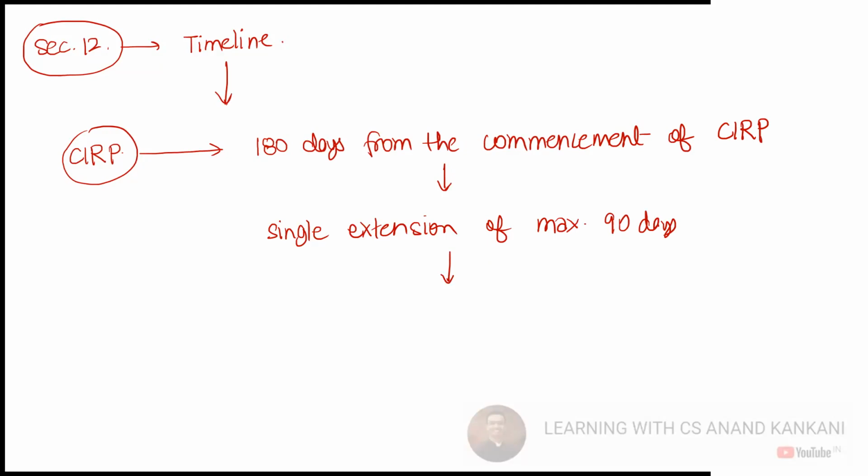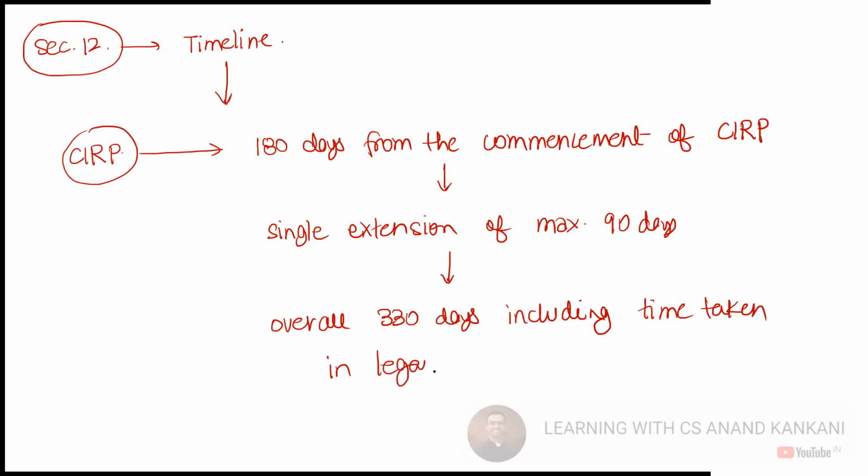Overall, 330 days maximum, including time taken in legal proceedings.